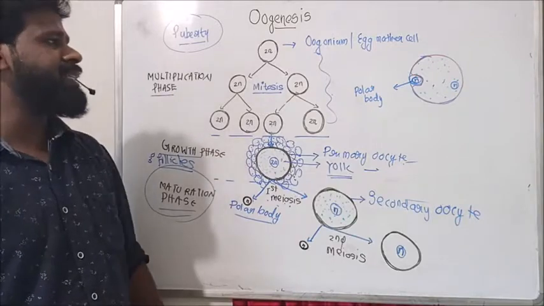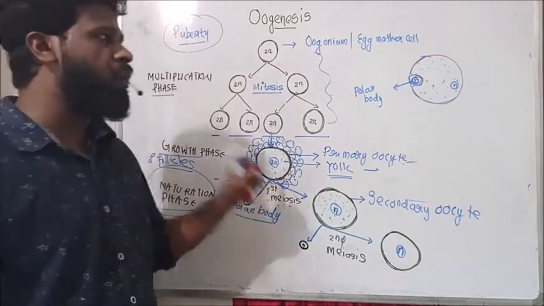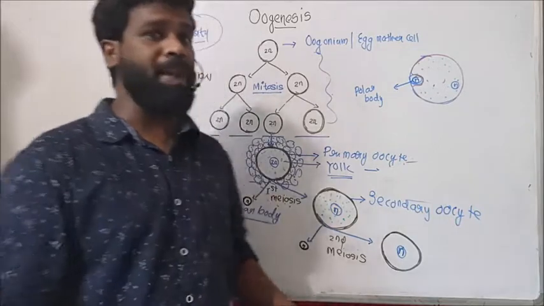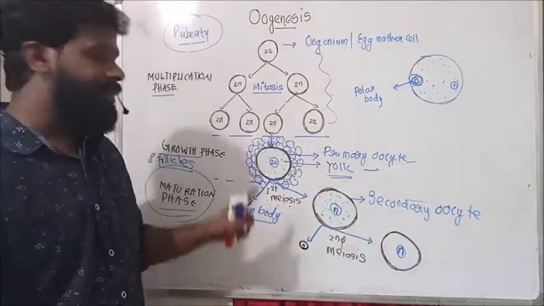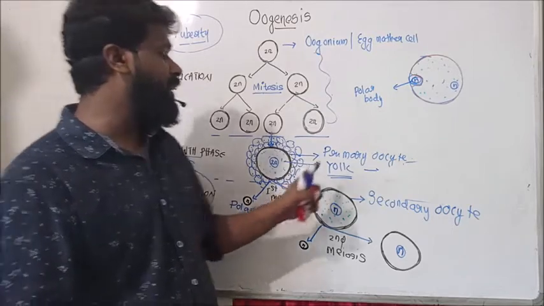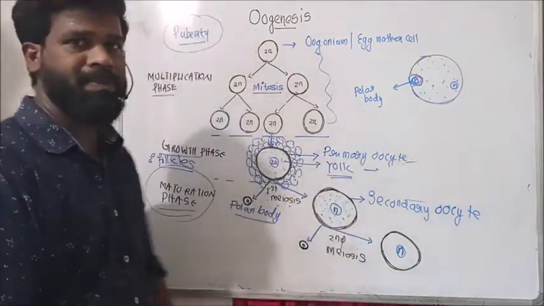So why is this meiosis unequal? Because of the presence of yolk material in the cytoplasm, the cytoplasmic division is unequal. As a result, two unequal haploid cells are formed: the small non-functional polar body, and the larger functional cell, the secondary oocyte.